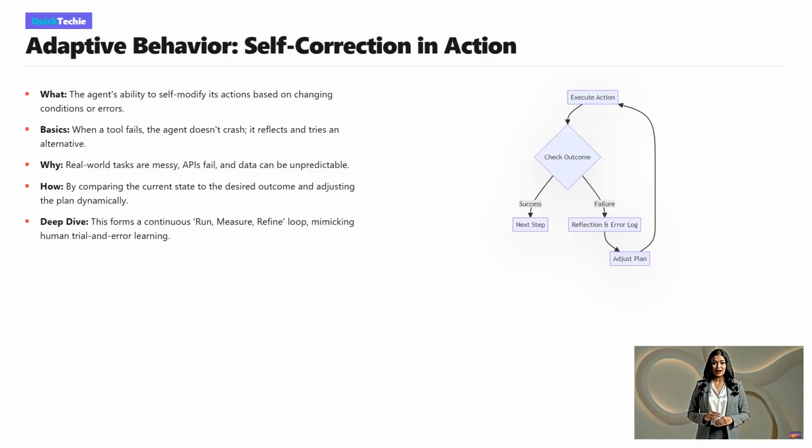This flow diagram highlights the self-correction mechanism. We start at execute action, moving into a decision gateway, check outcome. If it's a success, we smoothly transition to the next step. But if it's a failure, the system routes to reflection and error logging. Here, the agent reads the error, moves to adjust plan, and loops all the way back to execute action with a brand new strategy. It's a continuous cycle of resilience.